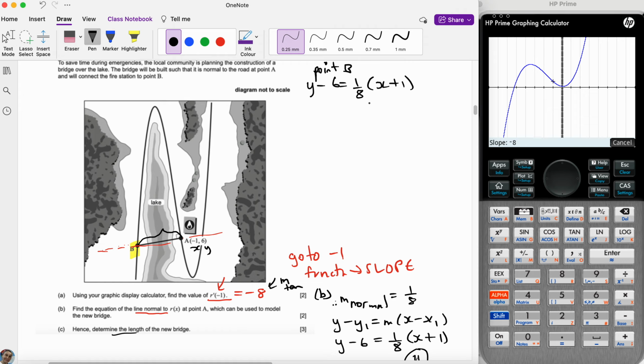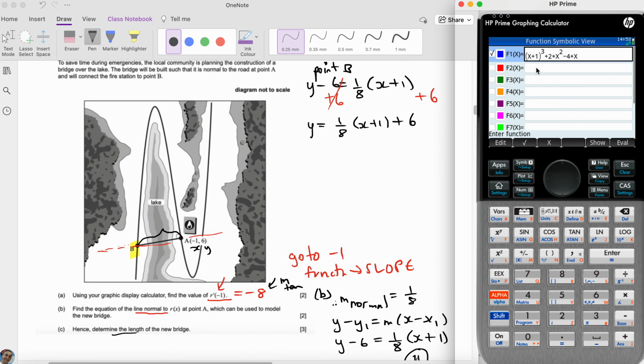And by the way, if you want to do your mx plus b and then see if you get the right answer, you can't put this in the calculator because you do need to isolate for y. So just add 6 to both sides, and then you have 1/8 of x plus 1, and then you have 6. The fact that it's in a messy form, we don't care. We just need to get the line in there, okay? This is the easiest way for you to pick up marks in the least work possible in a minimum amount of time.